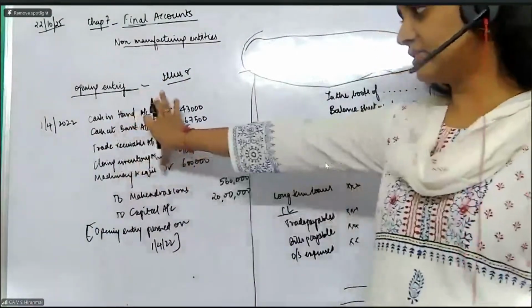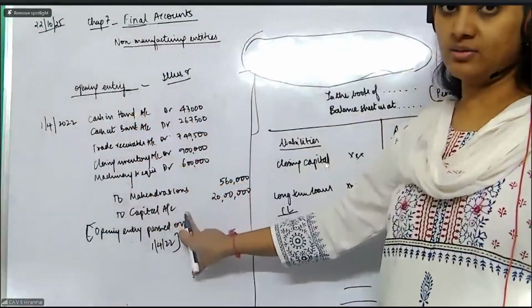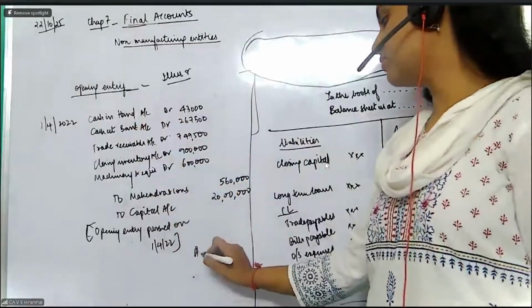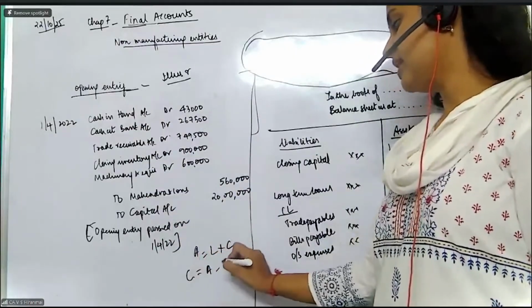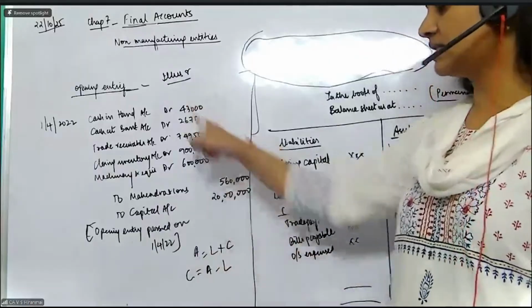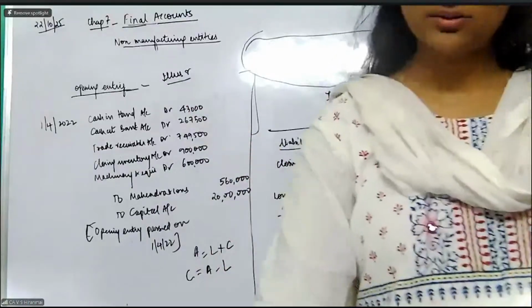So assets, everything gets debited, and liabilities and capital get credited, because assets is equal to liabilities plus capital, or in other words, capital is assets minus liability. So this and this will all automatically tally. There is nothing that you need to worry about.